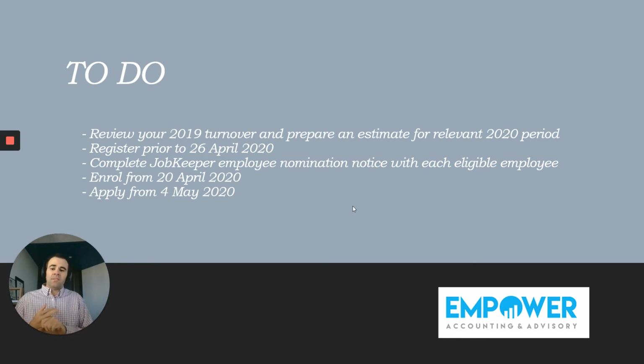Another thing you need to do as well, so any employees that you may think might be eligible, the ATO now have a JobKeeper employee nomination notice. So this is something that you need to do with all your eligible employees. So it'll be on the ATO website. If you're receiving this video on our emailing list, there should be a link to get this form. So this is something you need to basically fill out with your employee.